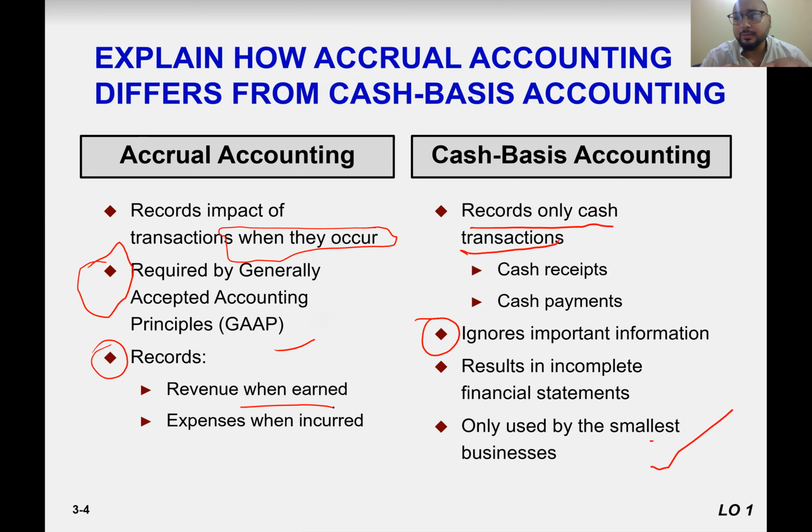Normally this accounting is implemented in larger scale businesses, for example corporations. Why do we do that? Why is there a requirement to follow these GAAP principles? Because in corporations, those who own the company are different from those who run the company.